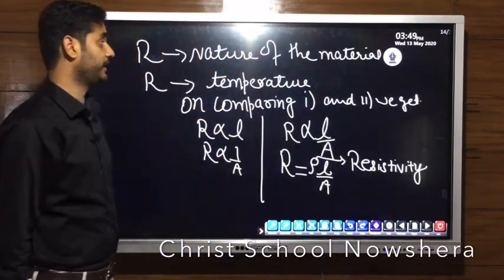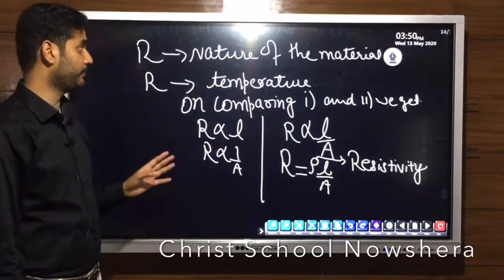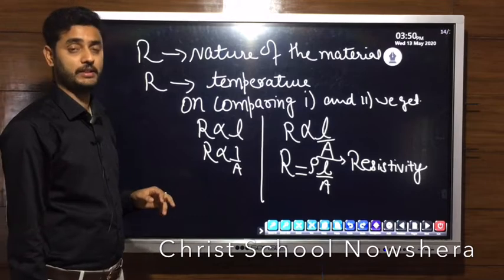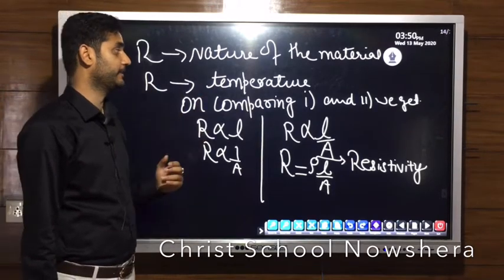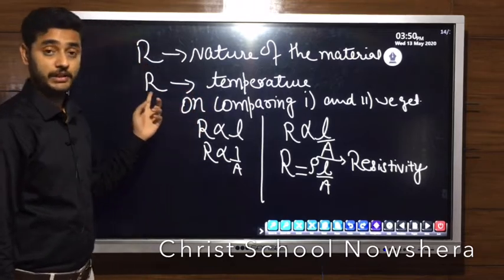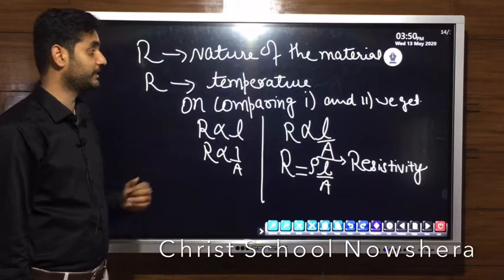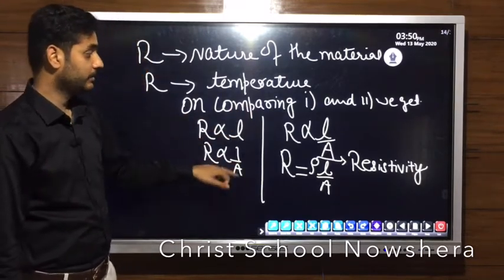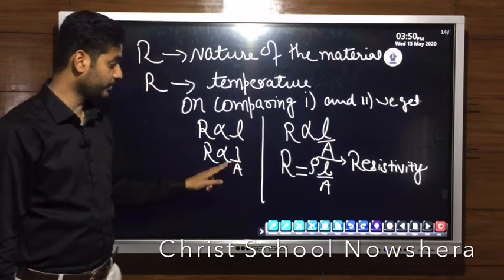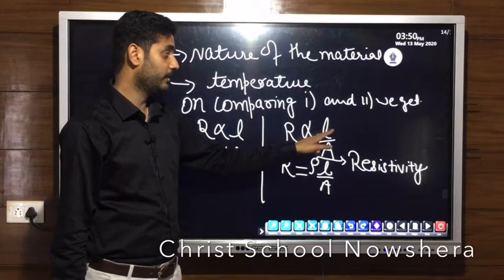Nature of the material. As I told earlier, different conductors are made up of different types of material, so resistance also depends upon the type of material a conductor is made of. Next is temperature. If the temperature increases, resistance increases, and if the temperature decreases, resistance decreases. On comparing first and second, R is directly proportional to L and R is inversely proportional to A. When we combine both, we get R proportional to L upon A.